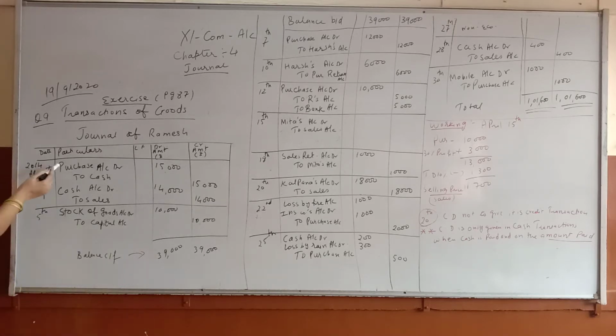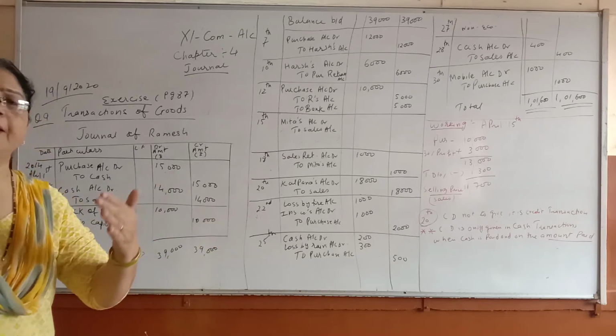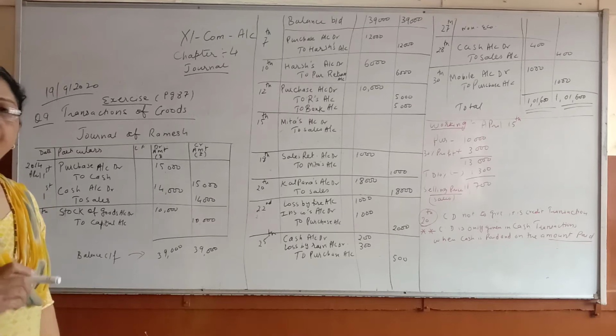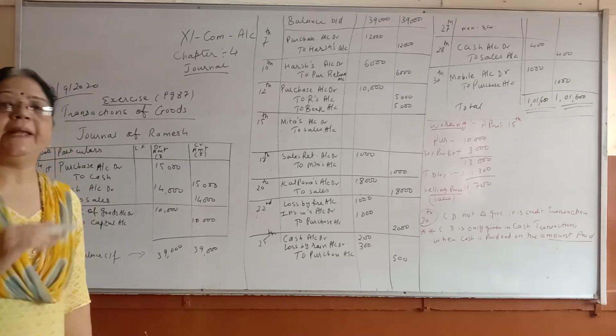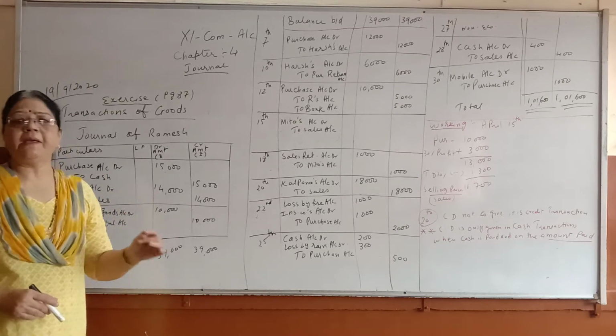Okay, so purchase is always debited and it is cash. So purchase to cash. Then cash account debited to sales, because goods go out, and when you sell goods you receive cash, so cash comes in. Okay, so this is the dual effect of the transaction. Now next one, goods brought into the business. Some goods the owner himself is going to bring into the business when he starts his own business.